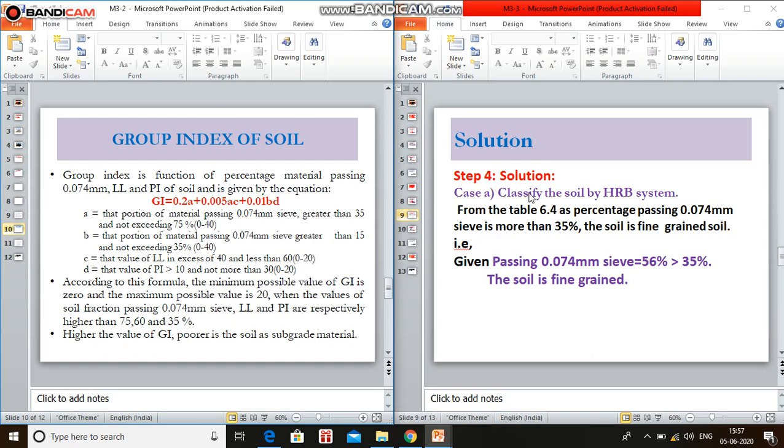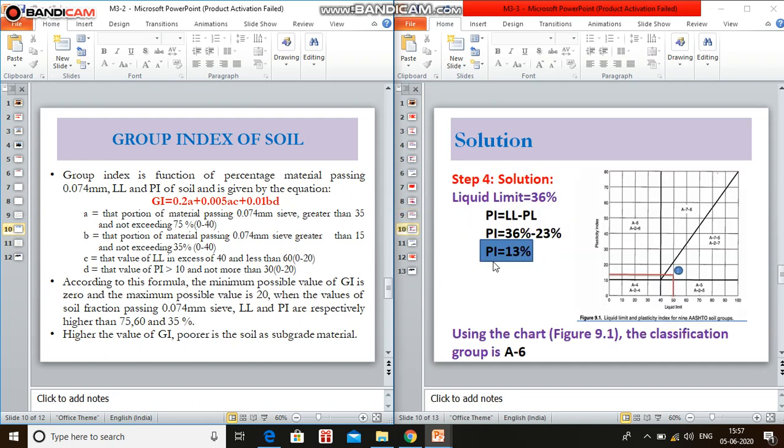Solution: classify the soil by HRB system. From table 6.4, the percentage passing 0.074 mm sieve is more than 35%, so the soil is fine grained, again category 2, that is A4, A5, A6, A7, similar to the previous problem. The plasticity index is liquid limit minus plastic limit, 36 minus 23, which is 13%.